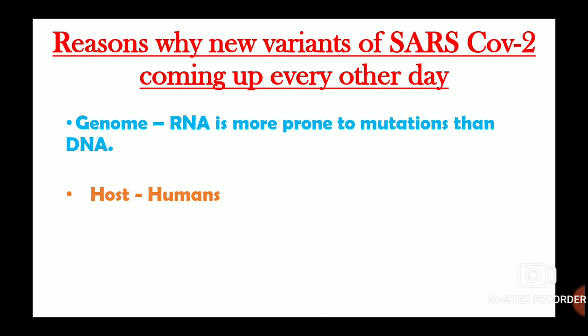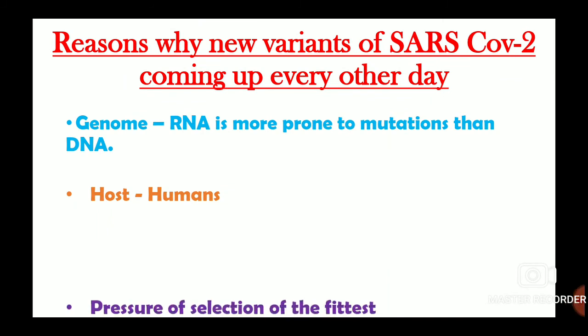As soon as the virus gets into the new host, it will get multiple opportunities to replicate its genome. And the greater the number of replications, the greater are the chances of mutation. So that is another reason the virus is able to produce so many variants so quickly.